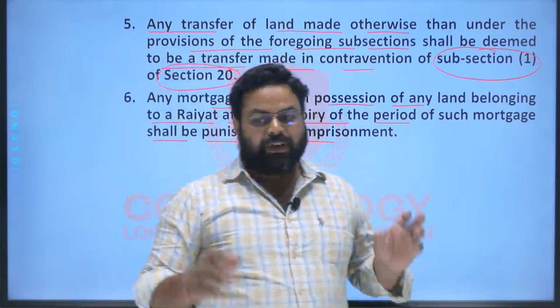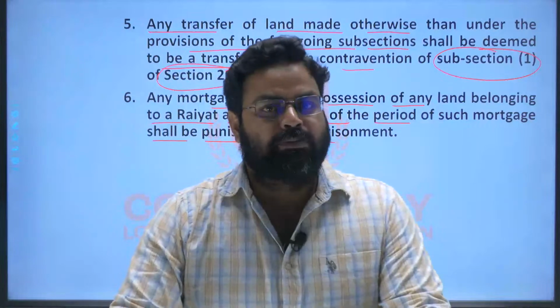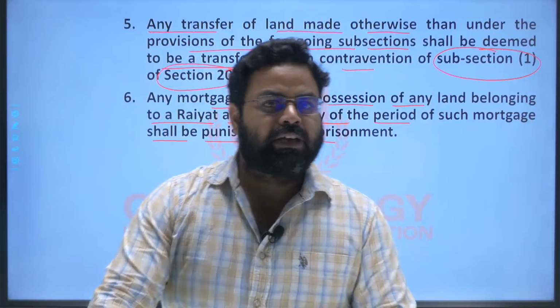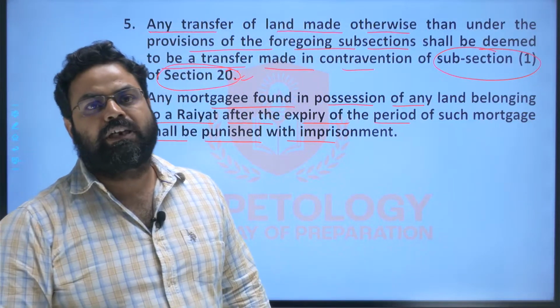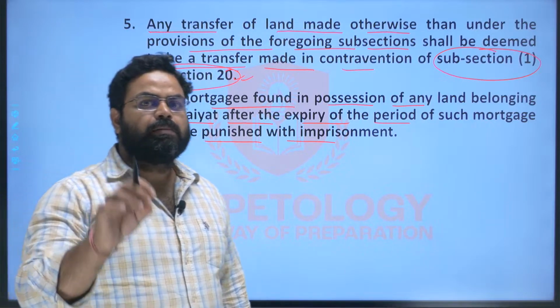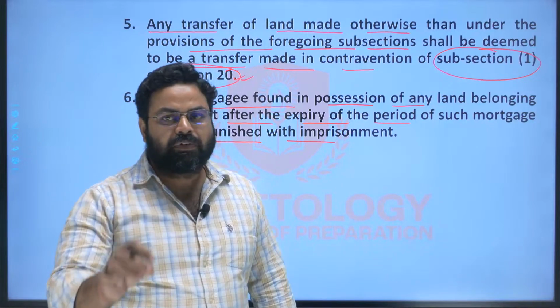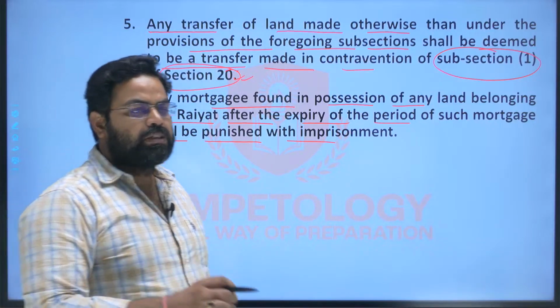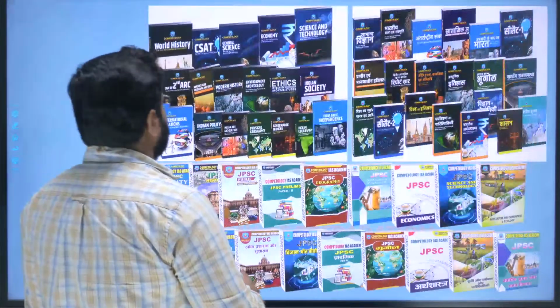So, if any Rayyat is in possession of the land even after the expiry of the mortgage period, then he will be punishable with imprisonment. The punishment will be in the form of imprisonment, right? So this is again a condition.